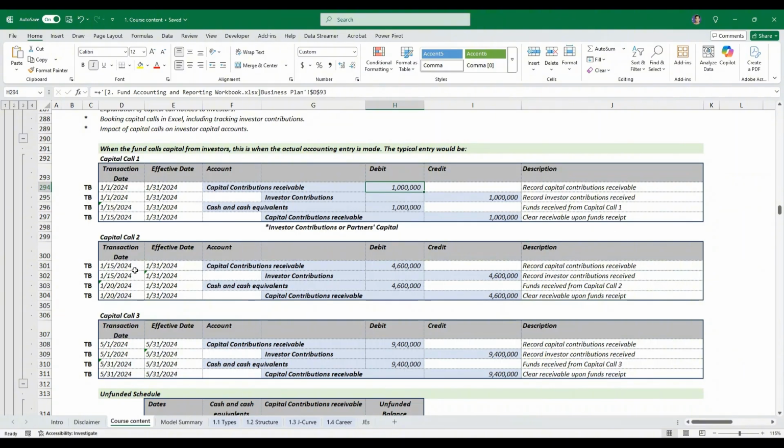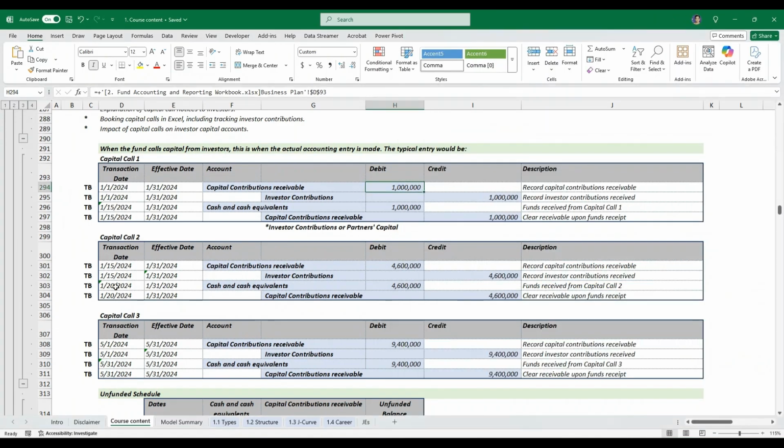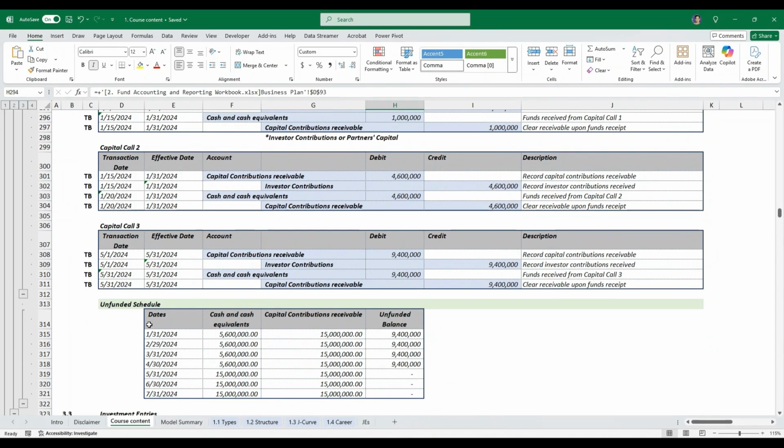And for the second capital call, under the $4.6 million AI company, we are going to book the receivables on January 15. That is probably the date we send the capital call notice. And then we are going to book the day we receive the cash here. Then for capital call 3, we're going to repeat the process. We're going to book the receivables when we send the capital call notice, and we are going to book the cash when we receive it.